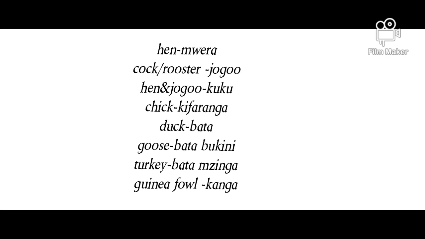Let's begin with the domesticated birds. We have the hen, which is mwera. We have the cock or rooster, which is jogoo. Then hen and jogoo, you can generally refer to them as kuku. Then we have the chick, which is kifaranga, that is the young one of the hen.